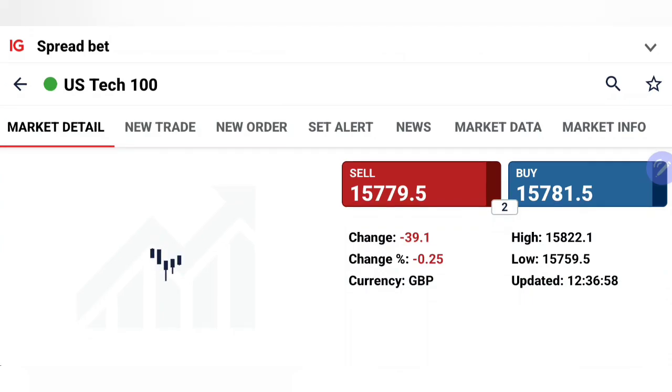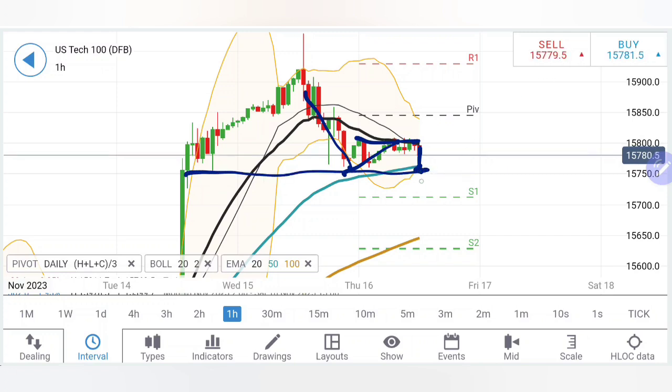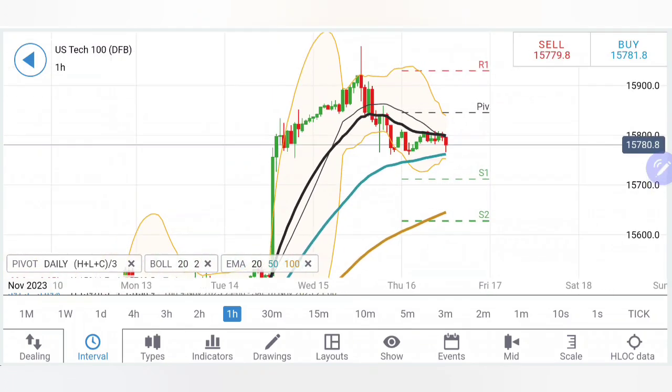First, we'll look into Tech 100 followed by Dow Jones. Watch till the end. Now, if you look at Nasdaq 100 on the hourly charts, you will find the drop, the retracement, resistance here at 15,800, 820 zone, and since then it is trying to drop a bit. Now, I'll recommend you to sell here at 15,760 levels, below which you can expect 15,740 and 700 as the next targets. It is only below say 15,700 you can say that the bears will take over towards 15,650 and